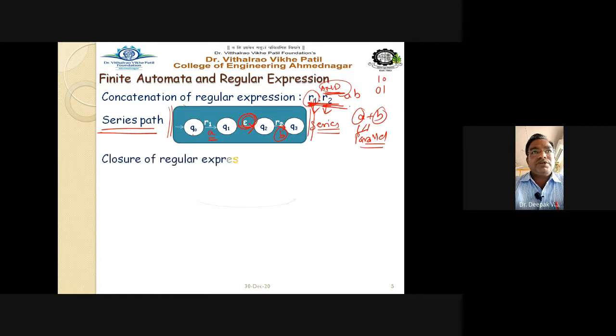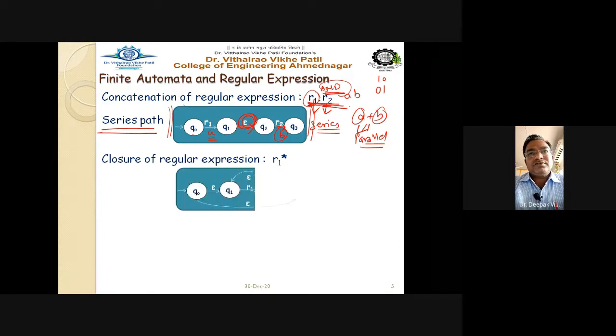Now come to the next one, that is the closure of the regular expression, denoted by R1 raised to star. For this type of regular expression, how to draw the automata? See the method. This is the way to draw the automata. So see the states here. How many states does it contain? Such an expression must contain Q0, Q1, Q2, Q3. These are the 4 states it contains.